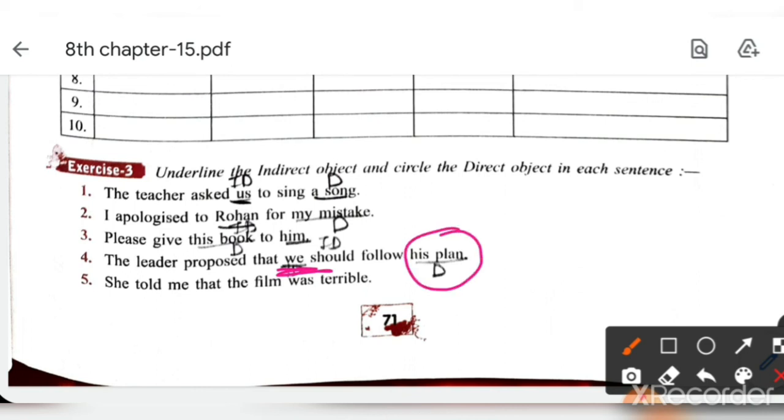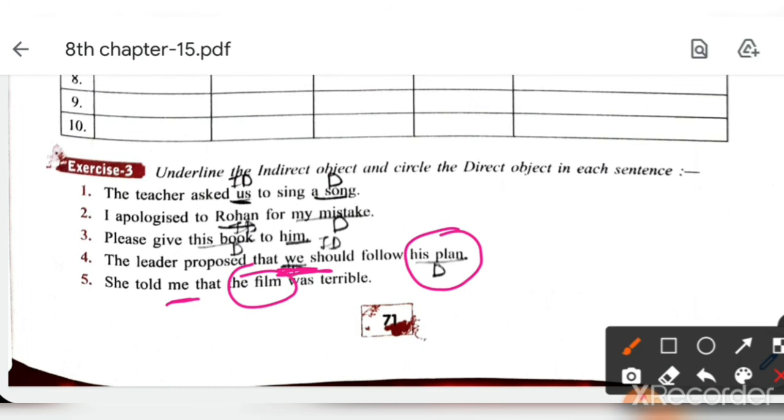Number 5: she told me that the film was terrible. So me is the indirect object and the film is the direct object. Understood? So that's all for this chapter. Mainly you have to know about subject, predicate, complement, attribute and direct or indirect objects in this chapter.